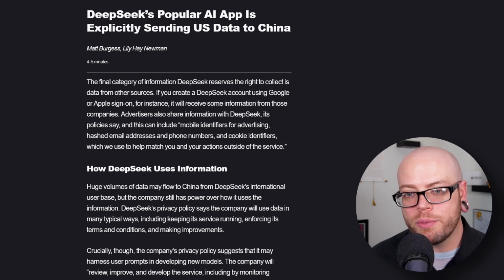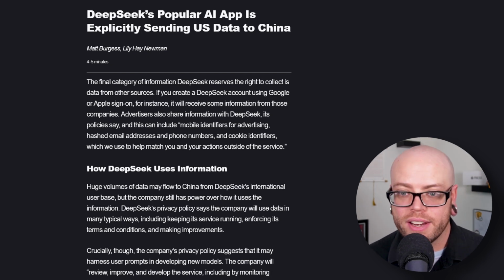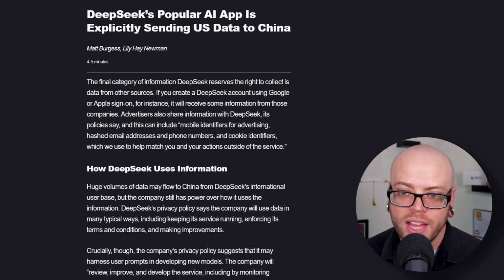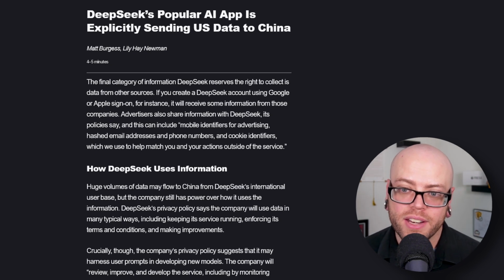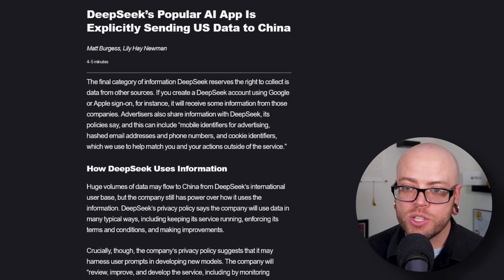The final category of information DeepSeek reserves the right to collect is data from other sources. For example, if you create an account using Google or Apple sign-on, it will receive some information from those companies. Advertisers also share information with DeepSeek, and this can include, quote, "mobile identifiers for advertising, hashed email addresses and phone numbers, and cookie identifiers, which we use to help match you and your actions outside of the service."